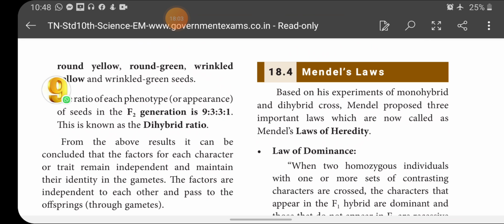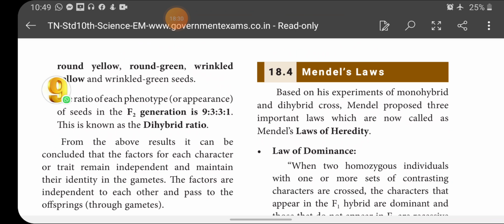Actually, the parental traits are only round yellow and wrinkled green. So if the genes are not segregated from each other, we cannot get new combinations such as round green and wrinkled yellow. These are the new characters. These new characters we cannot get.